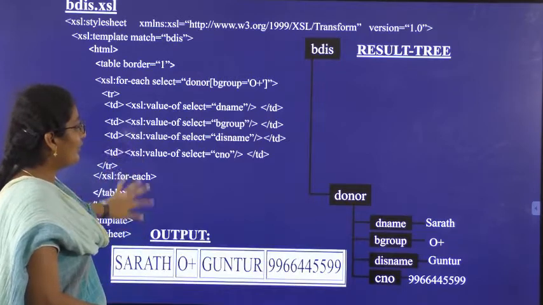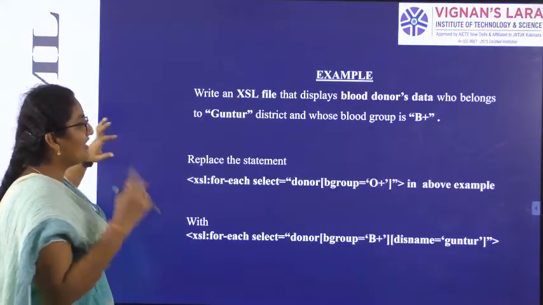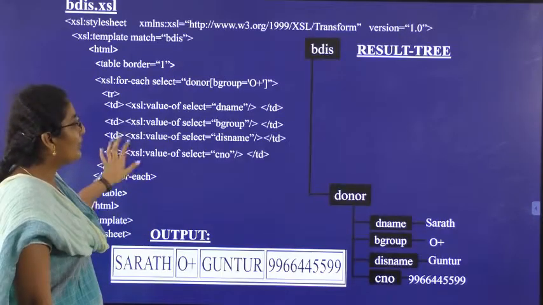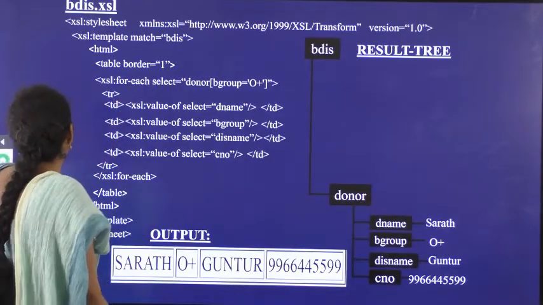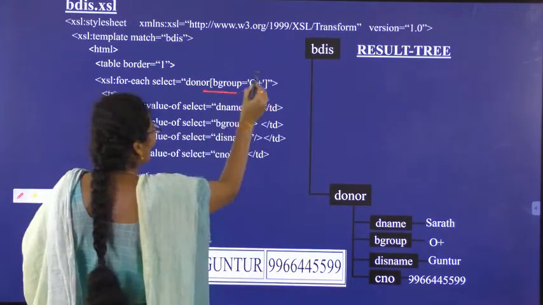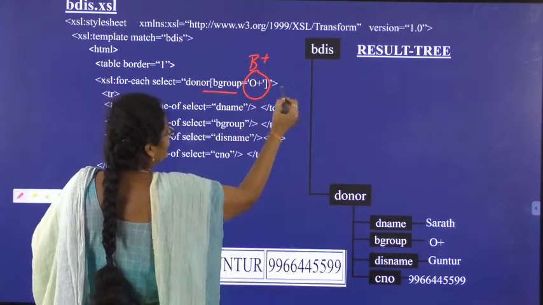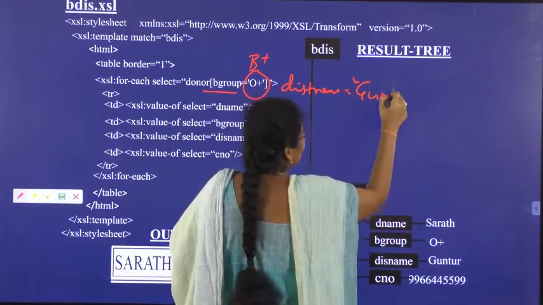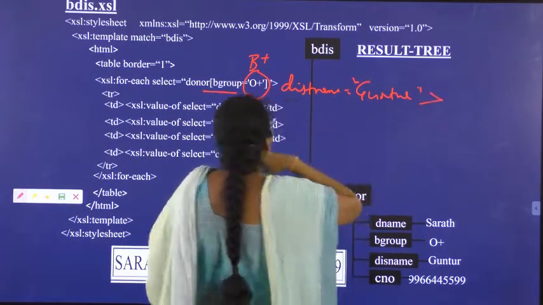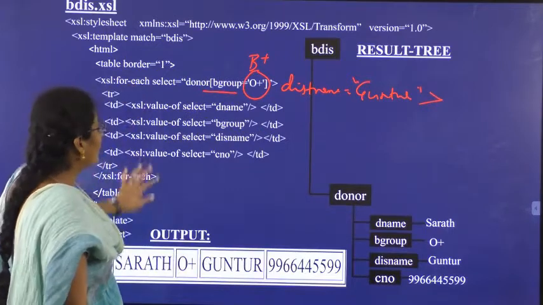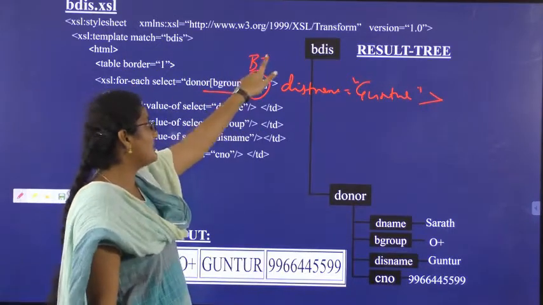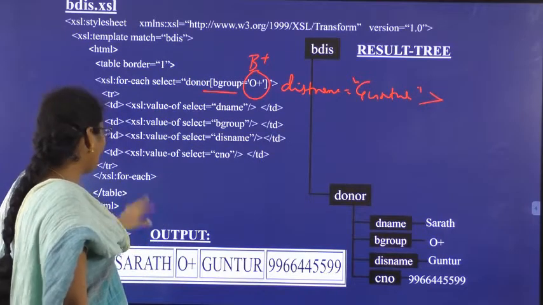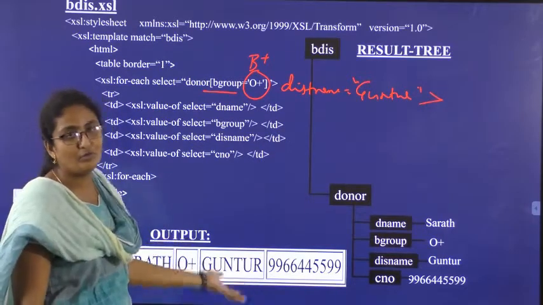Likewise, if you want to write another example with only the specified B positive and Guntur, then in the above program you have to change the group to B positive and add the district name as Guntur in quotations. If you make these changes in the same program, you can get the output with only B positive Guntur people.